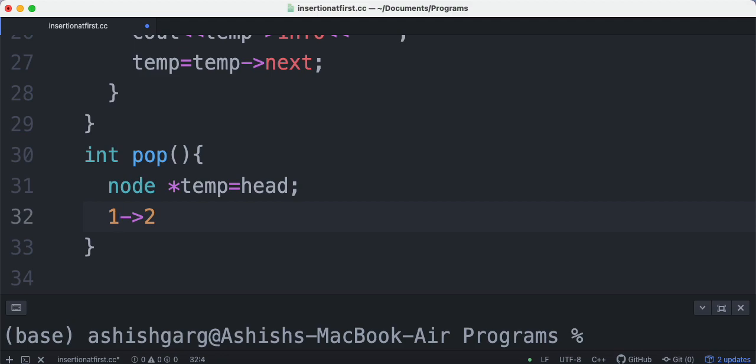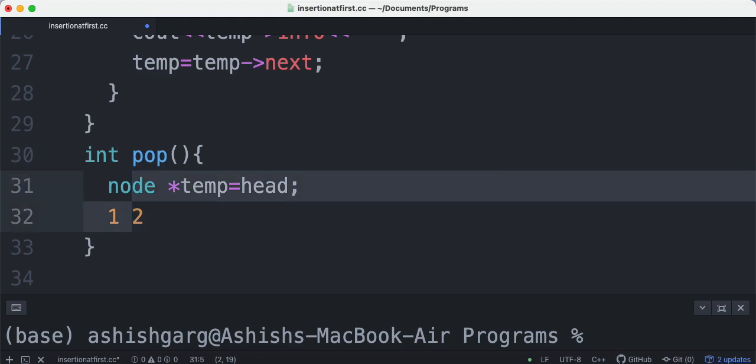So I will point head to 2 by using head equal to head next, and then I will do temp next equal to null. This link will get broken, and now head is pointing to 2, so 1 is removed from my original linked list, and after that I can free the 1. So this is what I am going to do.